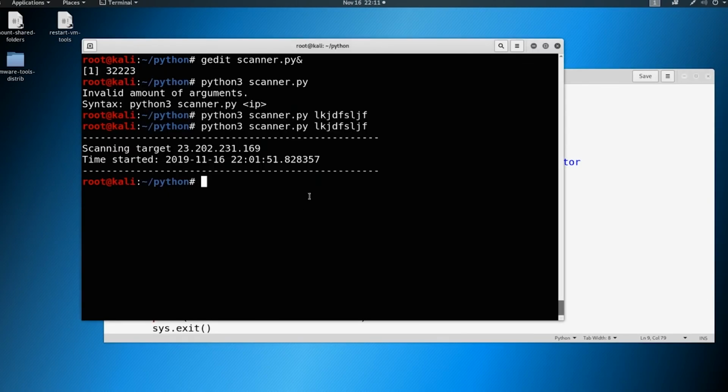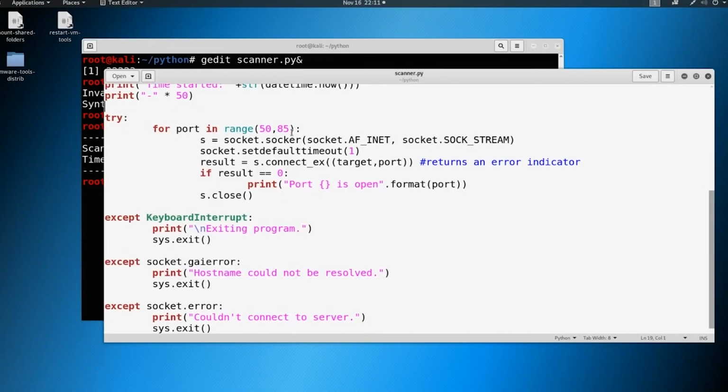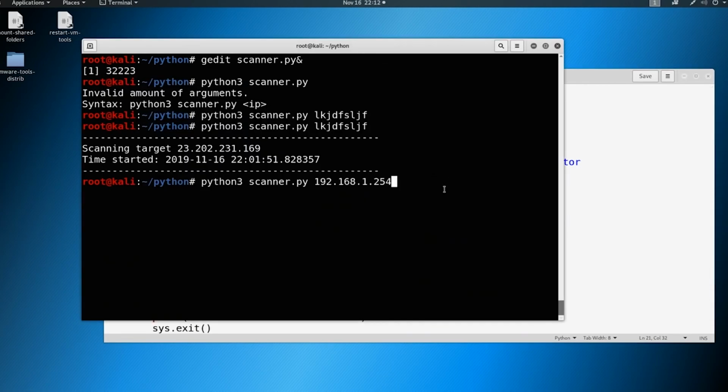I'm going to run this against my router. My suggestion to you is to do the same, or do it to a machine that is in your network and has a port open. Why am I choosing my router in this specific range? My router should have port 53 open because of DNS, and it should have port 80 open because I need to access the web interface on it.